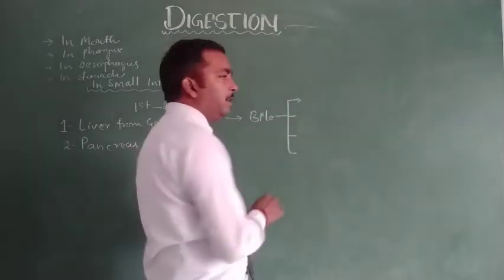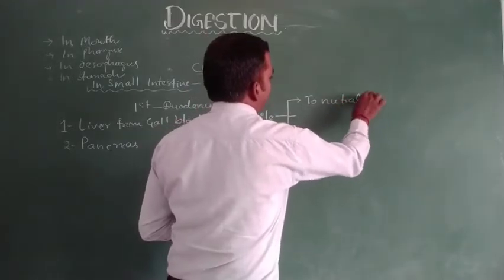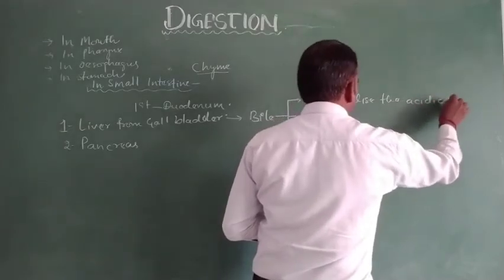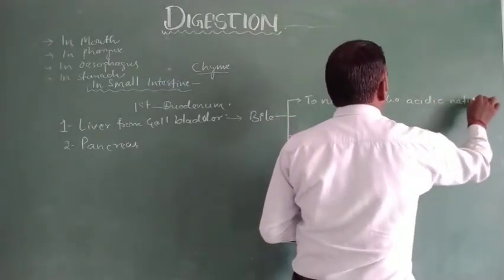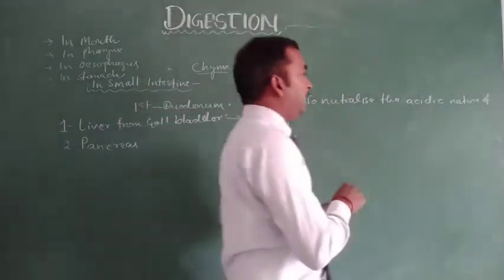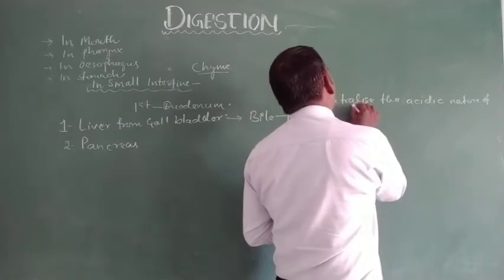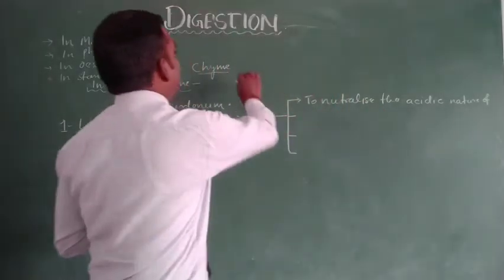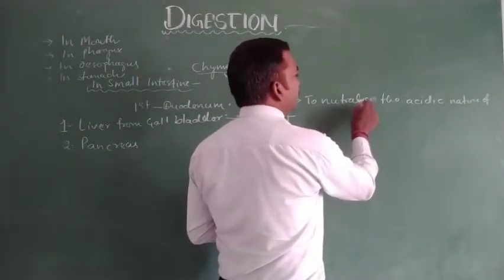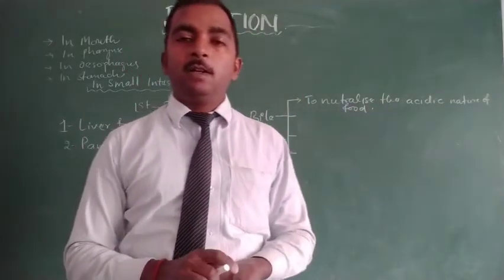The first role of bile is to neutralize the acidic nature of food. The food that we find in the stomach we discussed as chyme, and the medium of chyme is acidic due to the mixing of HCl, a strong acid.